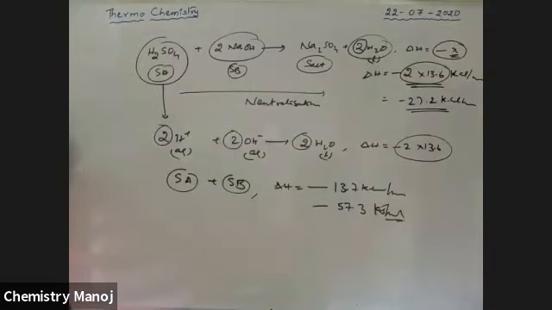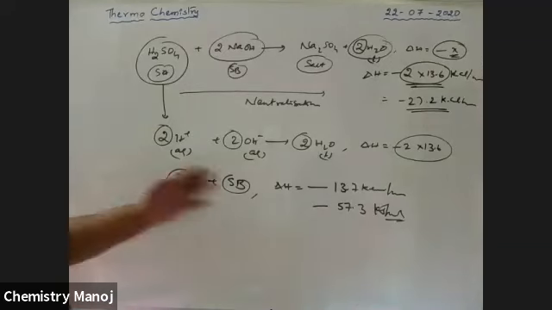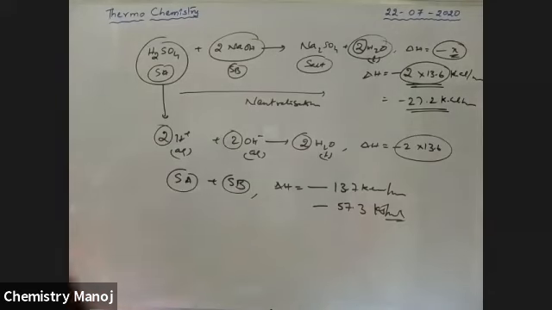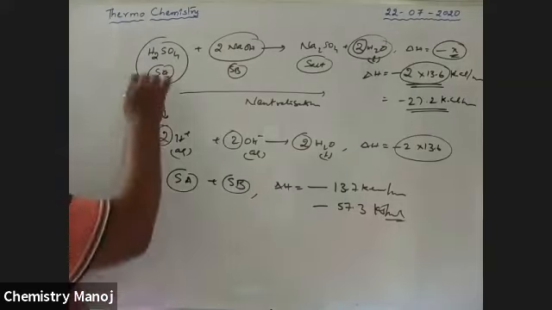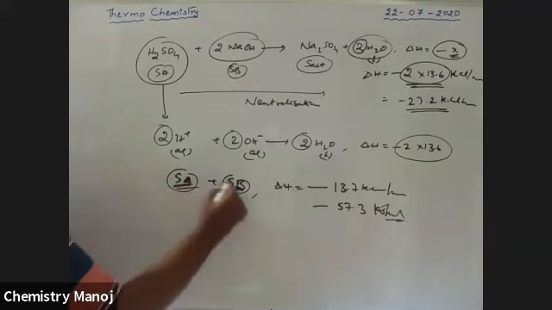Both are used, though 13.6 is generally used. It is very, very important. Here I am considering strong acid and strong base.